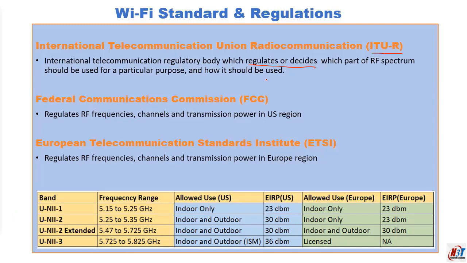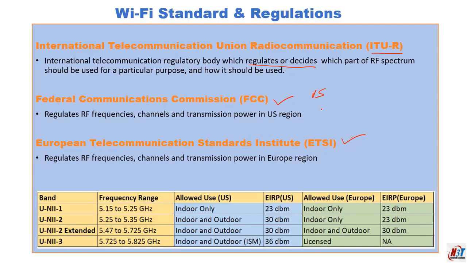As I mentioned earlier, ITU-R is an international body. ITU-R is followed by national bodies like FCC and ETSI. FCC stands for Federal Communications Commission, which works in the United States. What the FCC does is regulate RF frequencies, channels, and transmission power in the US region.